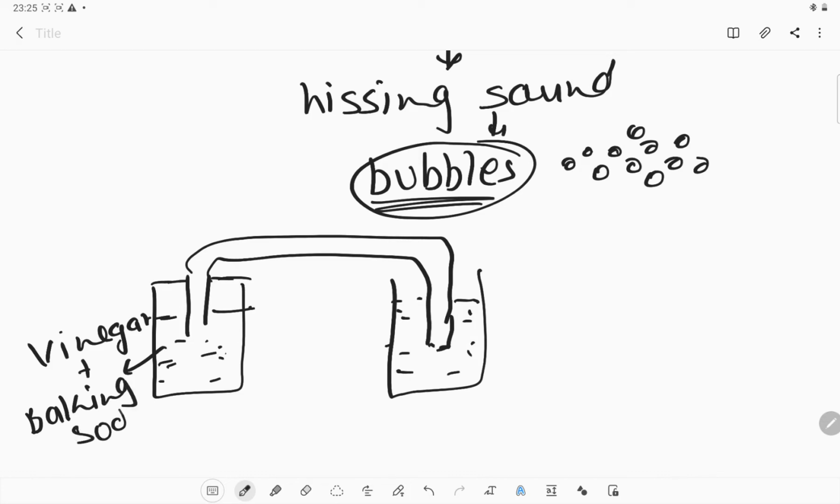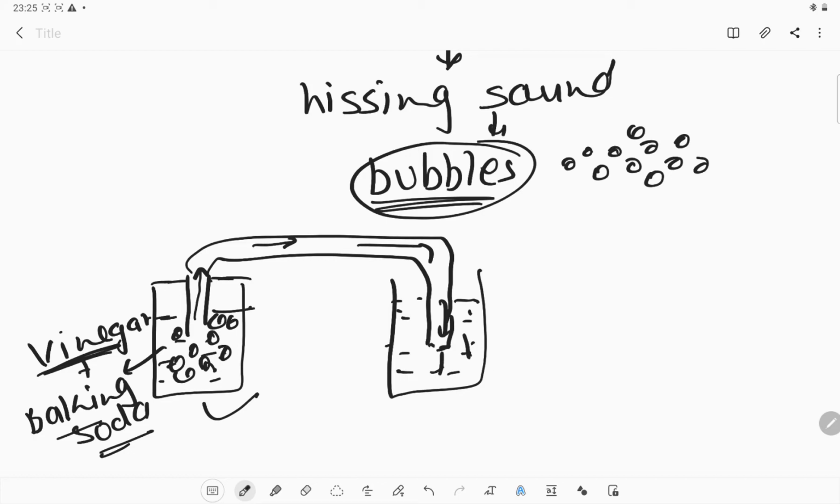What happens when we mix the vinegar with the baking soda? It will produce some kind of gas in the form of bubbles, and because there is no place to escape from that container, it will go through this passage and get into this solution.